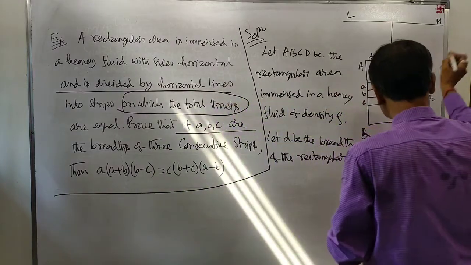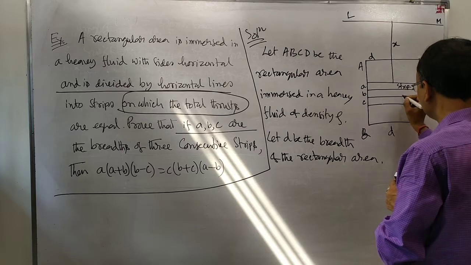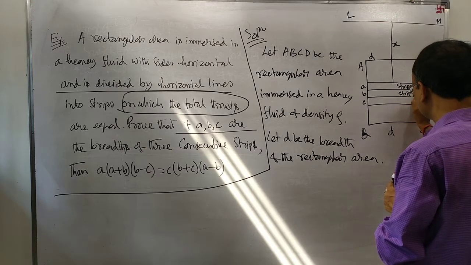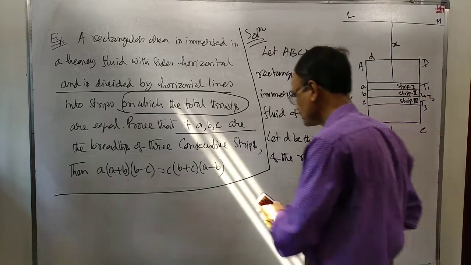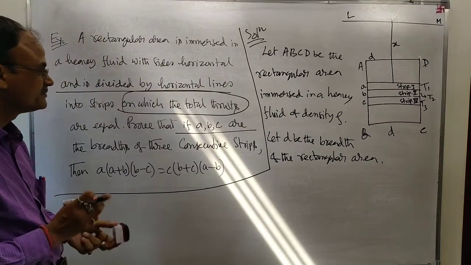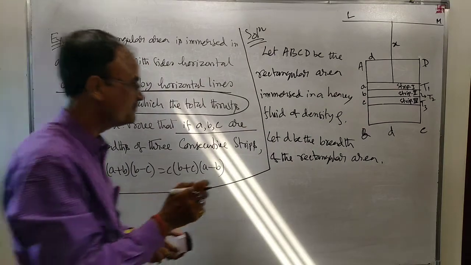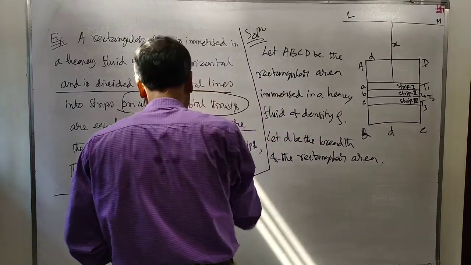You may write here strip 1, strip 2, strip 3. This is strip 1, it is strip 2, and this is strip 3. And you are given that A, B, C are the breadths of the strips.